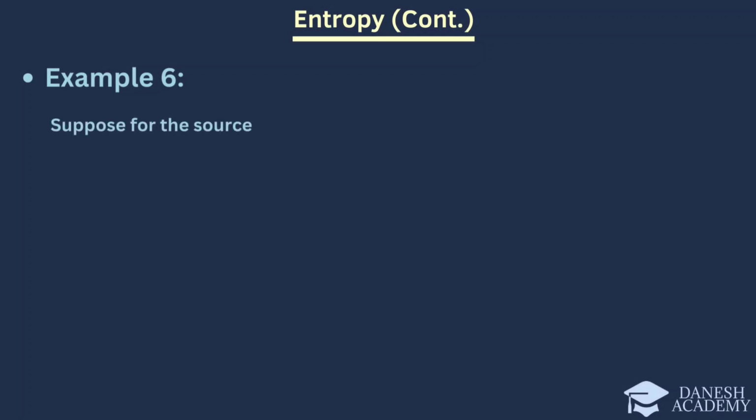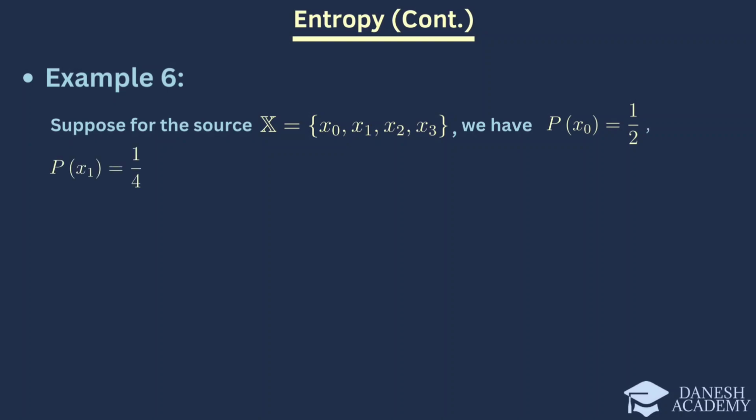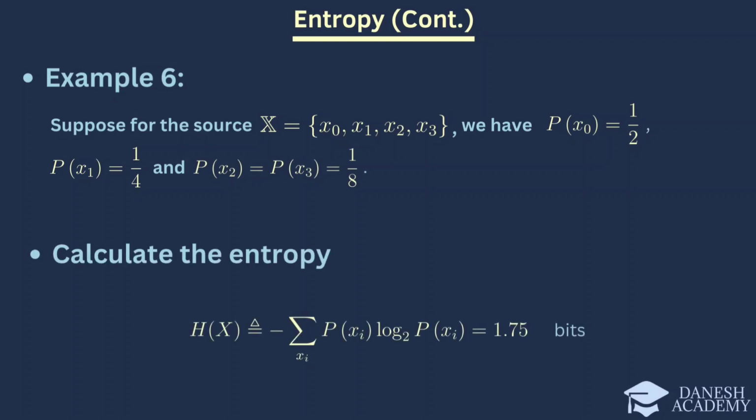Consider the source X, where the probability of x equal to 0 is 1/2, the probability of x equal to 1 is 1/4, and the probabilities of x equal to 2 and x equal to 3 are each 1/8. The entropy of the source X can be calculated as follows.